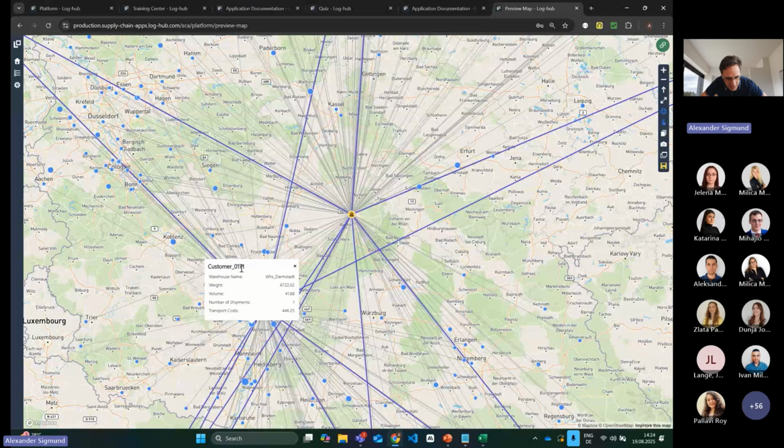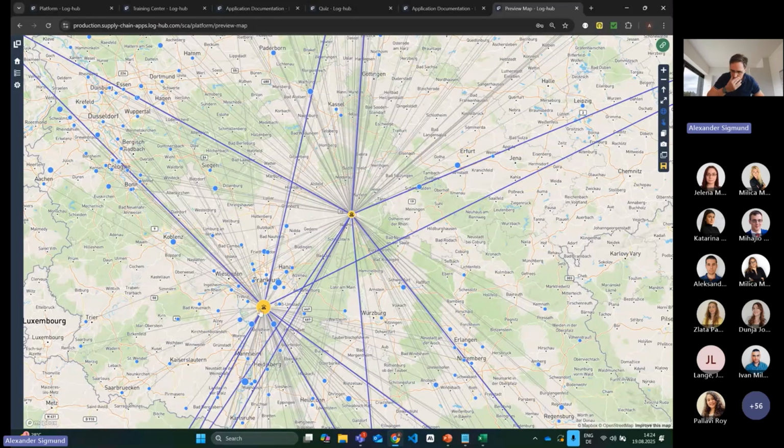But now here I can make the example. Let's assume that these two customers belong actually to the same customer and should receive the same services. If I want to have it now that these two customers are fulfilled from the same warehouse, independent if it makes from a geographical perspective sense, I have now the possibility to use this customer group. Therefore, I need to assign these two customers to one group.